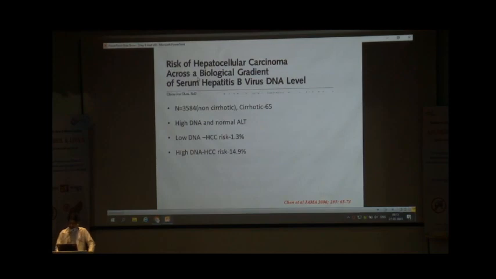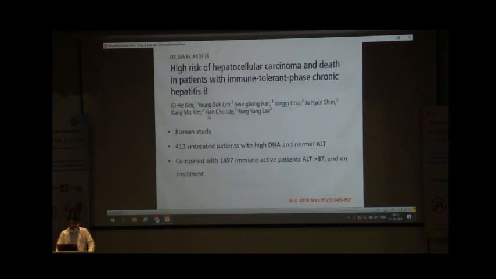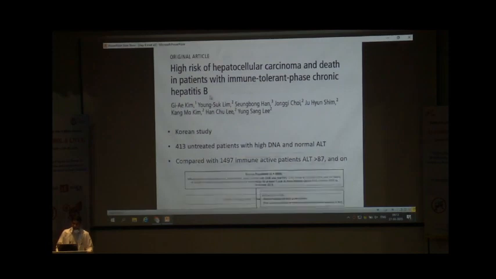Another study found the risk of hepatocellular cancer is also dependent on the level of hepatitis B virus DNA. The lower the DNA titer, the less risk of cancer development in immune tolerant subjects; the higher the DNA titer, the more the risk of development of HCC in immune tolerant subjects who did not receive any treatment. So this study done by Kim et al. showed the high risk of HCC and death in patients with immune tolerant phase of chronic hepatitis B virus.